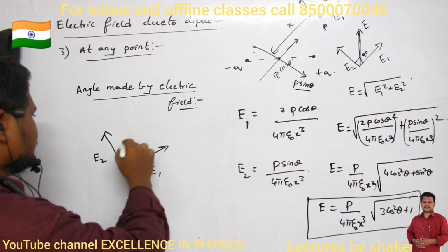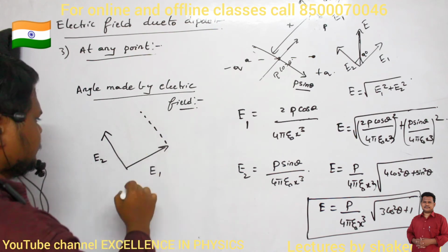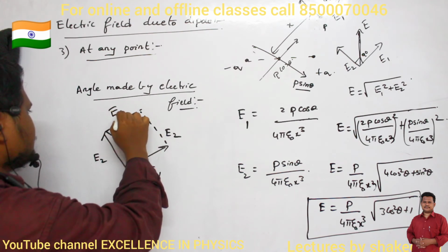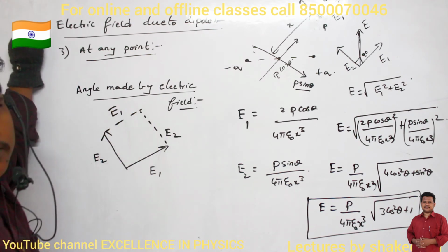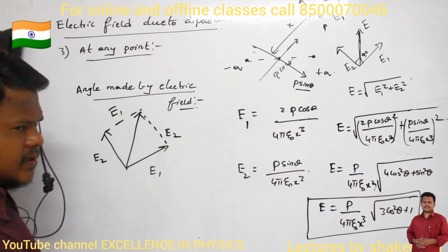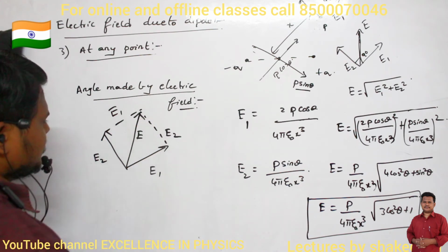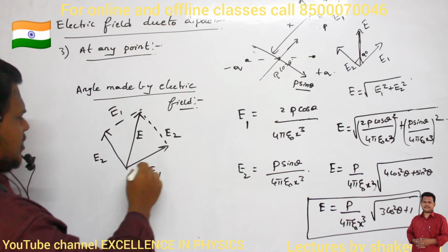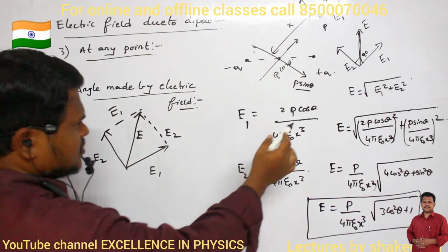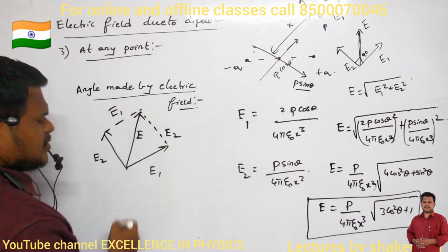If this is E2, this is also my E2. If this is E1, this is also my E1. So this is the method of constructing a parallelogram. Then this becomes my resultant, which is called E. Here a right angle triangle is constructed, that is the reason why we have calculated E is equal to square root of E1 square plus E2 square.